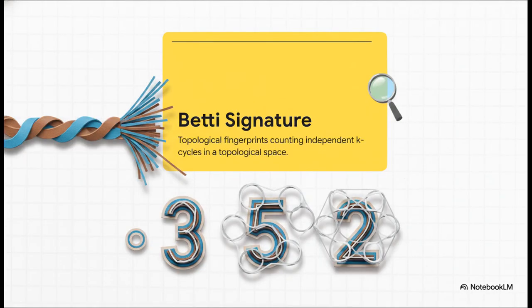Next, we map this physical rope directly to the code using what's called a Betti signature. You can kind of think of this as the topological fingerprint of a problem space. The first number in this signature basically counts connected components, essentially the baseline existence of the problem itself. Then, the second number counts the independent branching solution paths, or cycles. The core idea is simple. The more complex the problem, the more cycles it has, and therefore, the larger that Betti signature becomes.